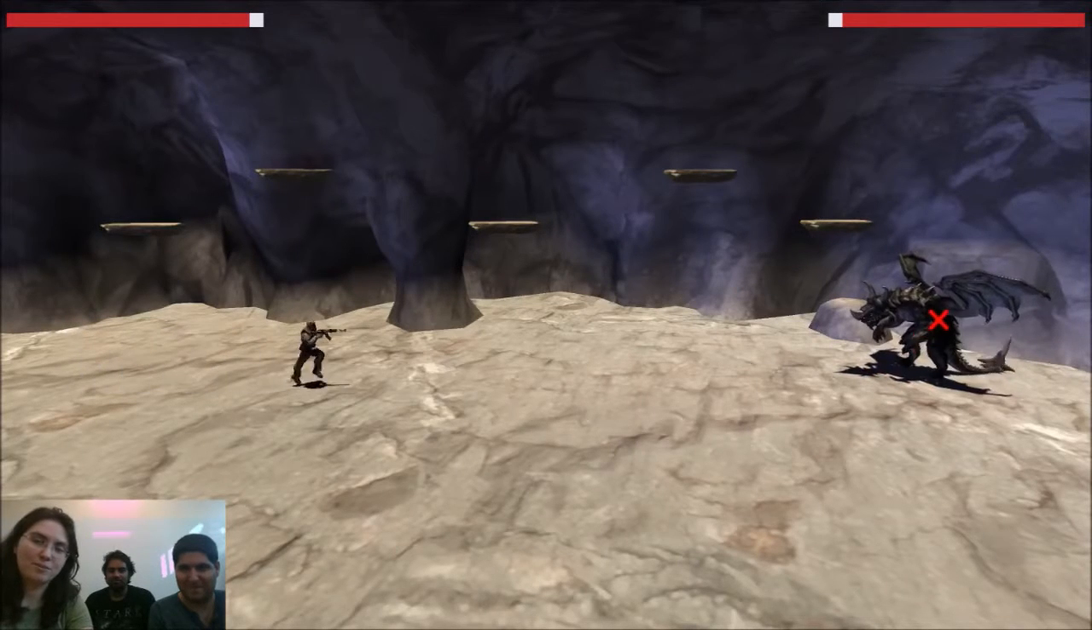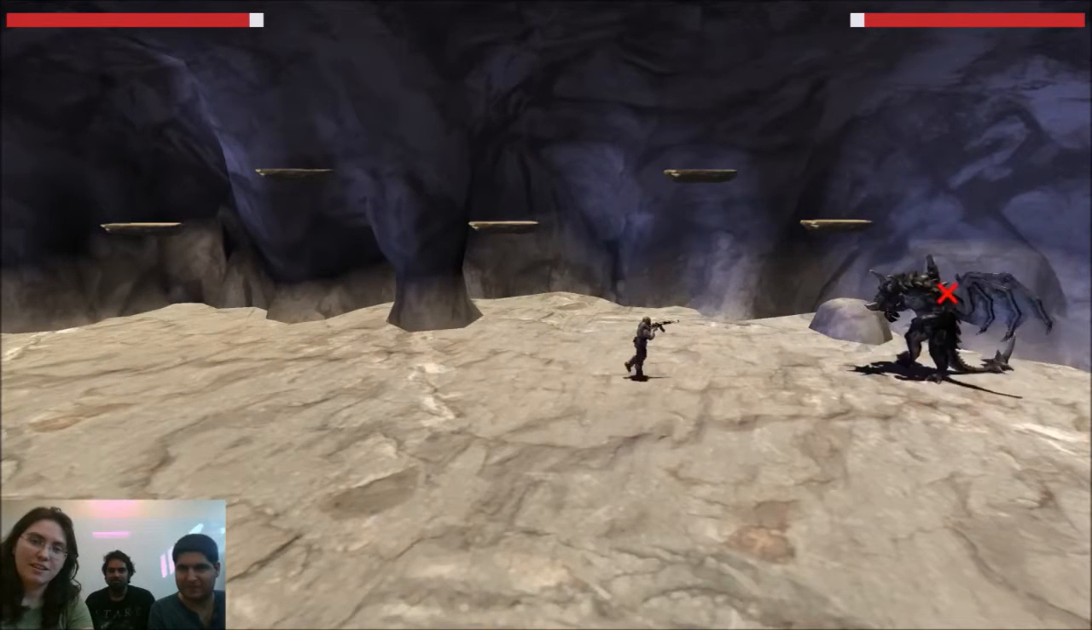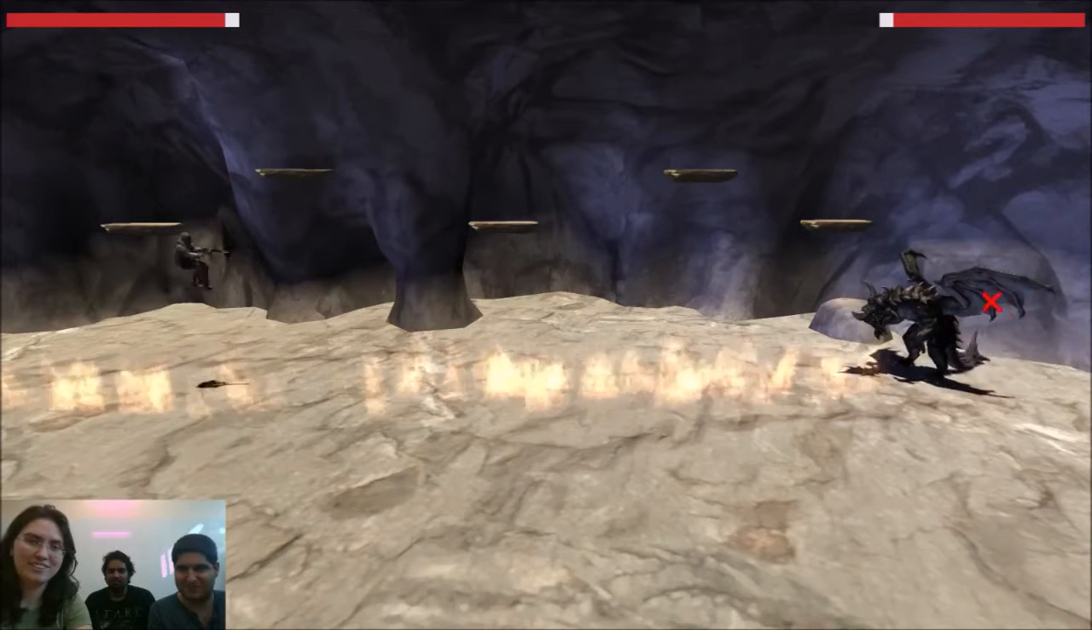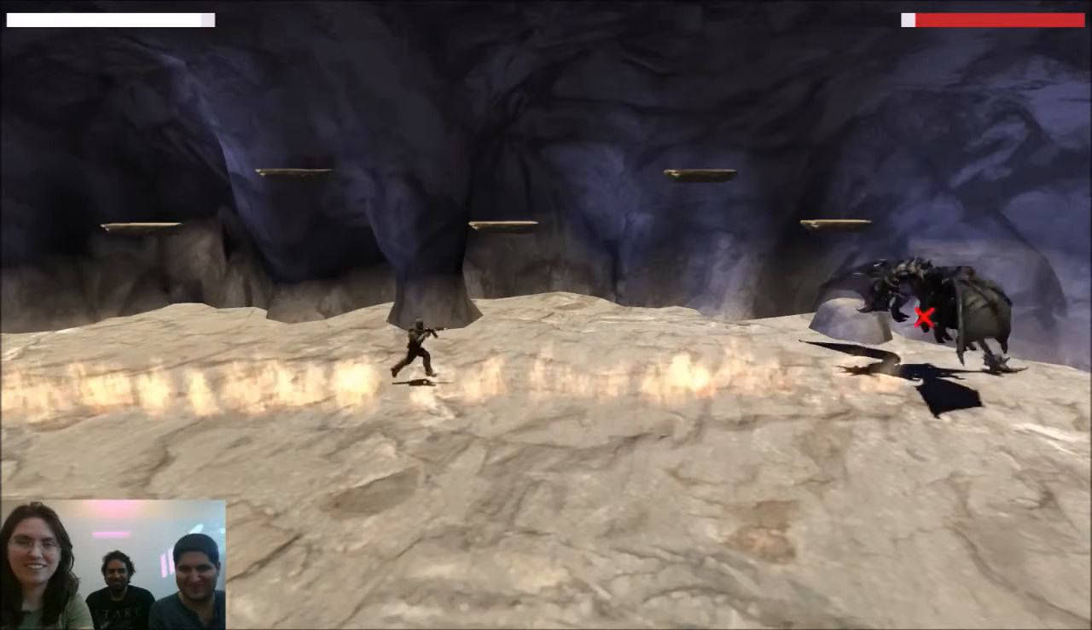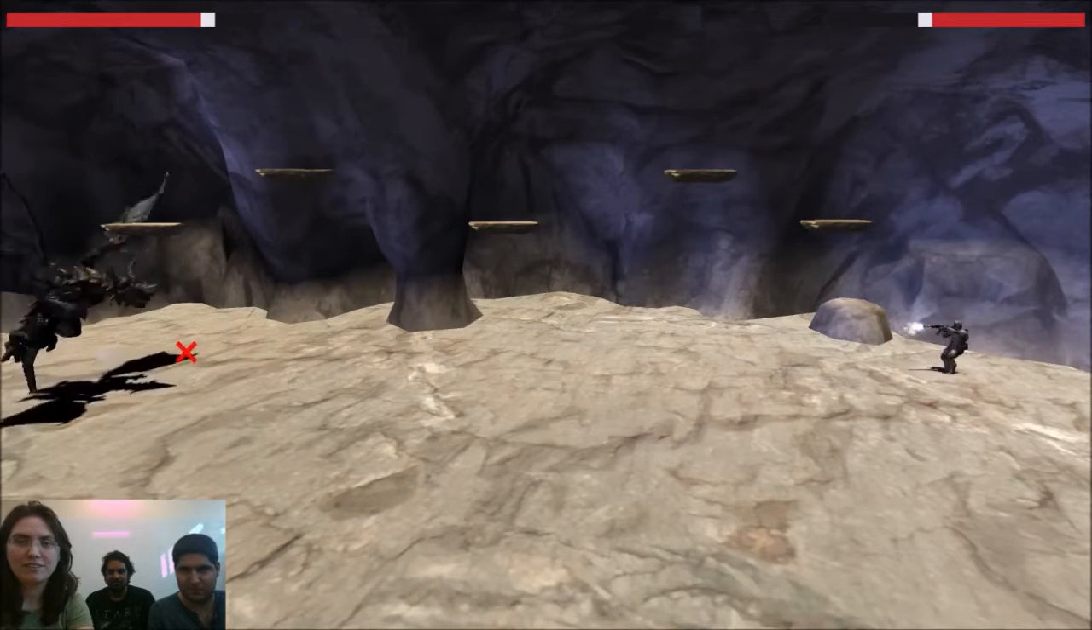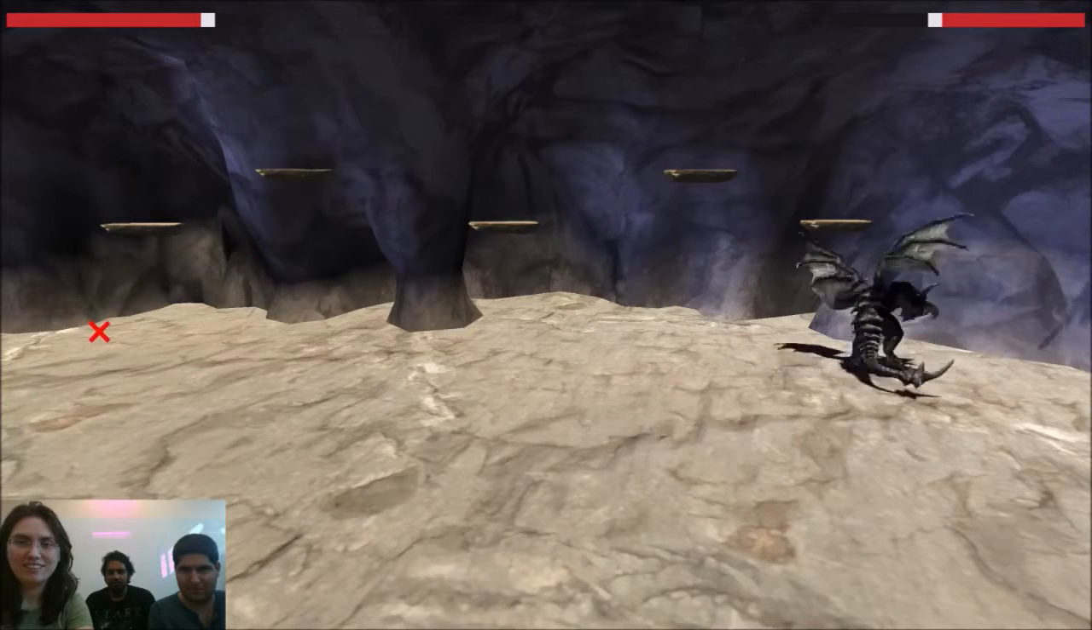Here's our next boss, which is a dragon. He also has 4 attacks. One is the fire that I need to get off the ground for. No! The fireball attack, which you have to duck under. No!